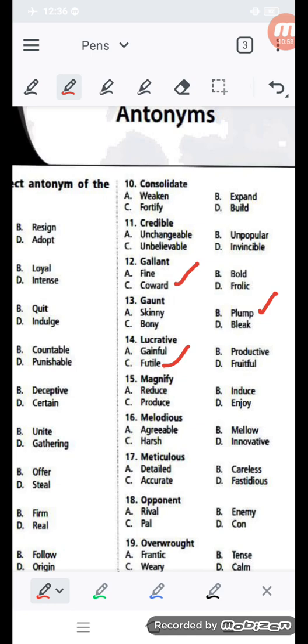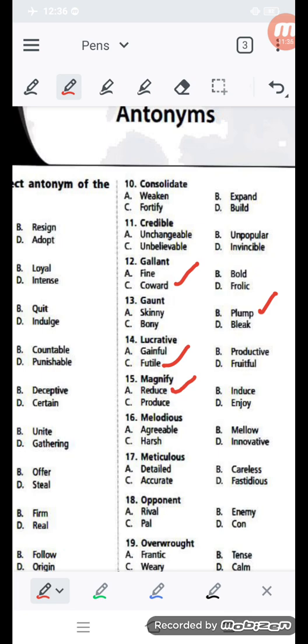Magnify, you have known the magnifying glass. So magnify you might know. Its opposite meaning you have to search, like magnify is reduce, induce, produce or enjoy. Yes, your guess is correct. Reduce, option A is correct. Reduce is the correct answer, because magnify means enlarge someone or something else. Reduce means compress it or make it smaller in size.